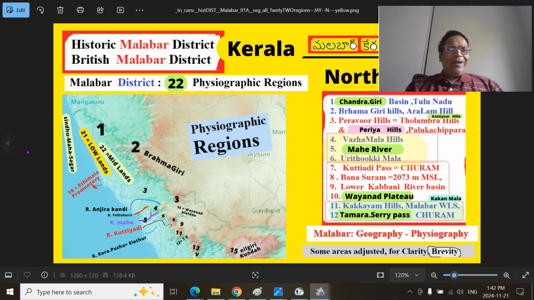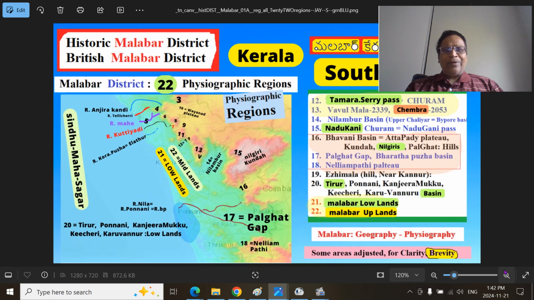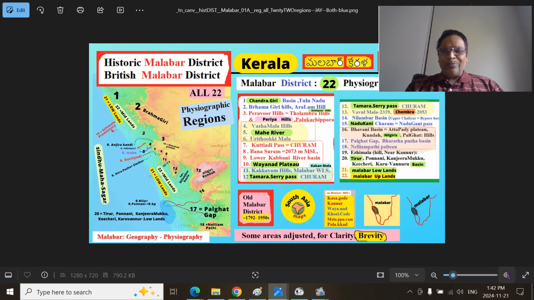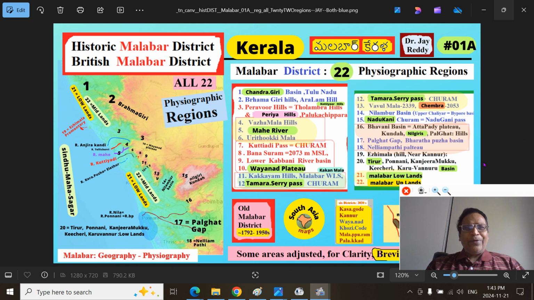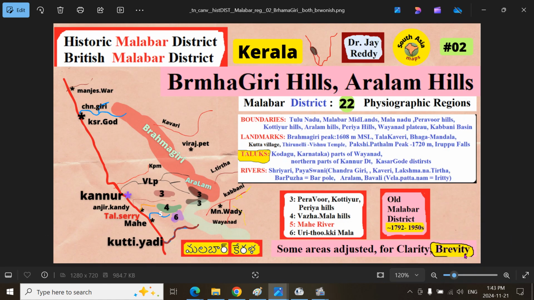This is the northern part, this is the southern part, which we will be dealing with eventually. I am just showing the map so that everything will be in a deeper context. If you keep this map in view, you will get a deeper understanding. It may not be needed, but it will be more productive.